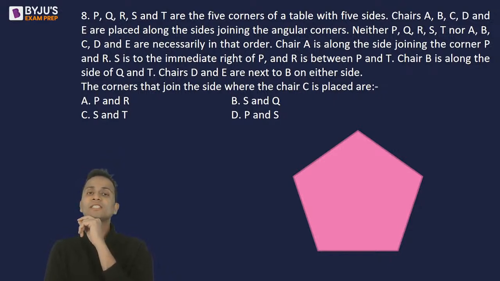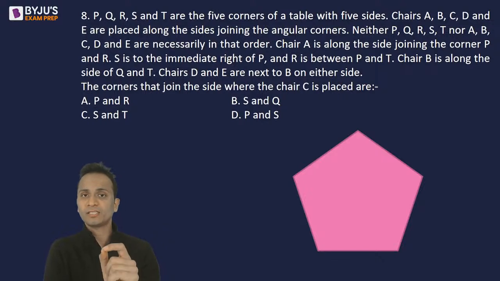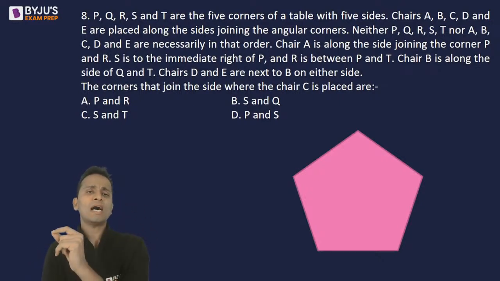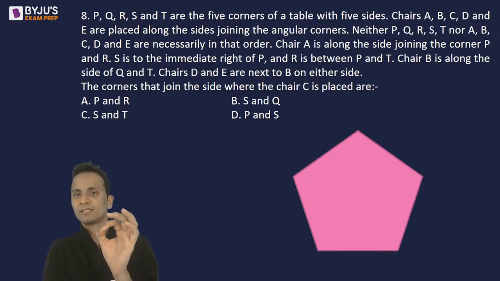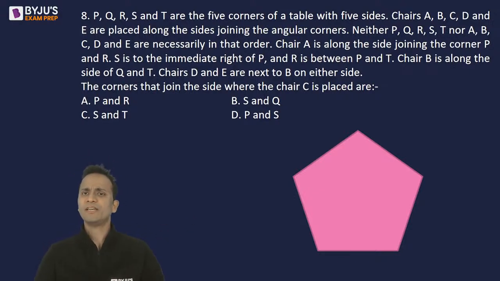Now PQRST are 5 corners and chairs ABCDE are placed along the sides joining the corners. So we are given a total of 10 points. PQRST are at the corners and ABCDE are on the sides. We have done a similar question of triangles. This is a 5-sided figure.